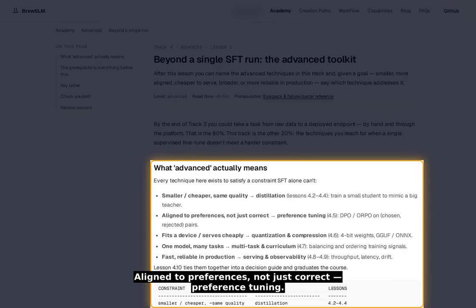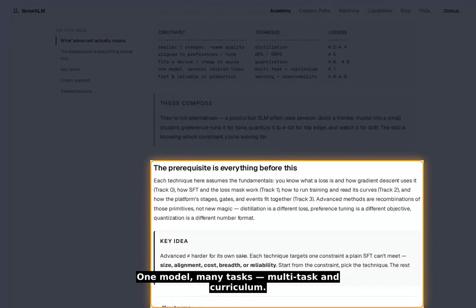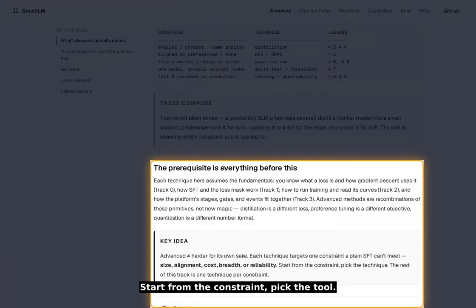Aligned to preferences, not just correct: preference tuning. Fits a device or serves cheaply: quantization. One model, many tasks: multitask and curriculum. Fast and reliable in production: serving plus observability. Start from the constraint, pick the tool.